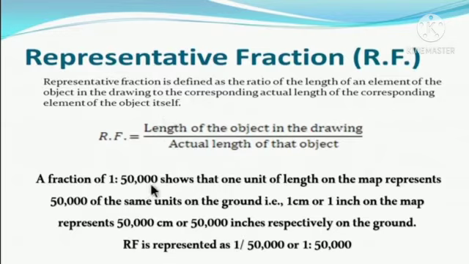A representative fraction of 1:50,000 shows that 1 unit of length on the map represents 50,000 of the same units on the ground. That is, 1 centimeter or 1 inch on the map represents 50,000 centimeters or 50,000 inches respectively on the ground.